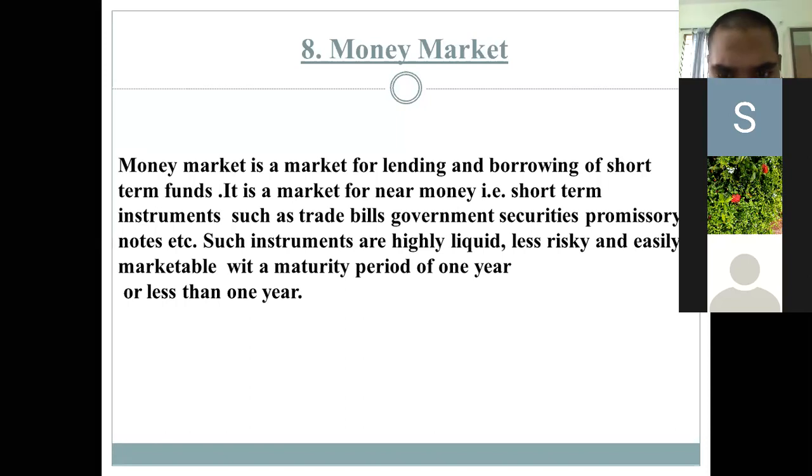So instruments such as trade bills, government securities, and promissory notes. Promissory notes you must have studied in bills of exchange. That promissory note is given, and on a certain date the promissory note will mature and the person will get the money back. And it is marketable with a maturity period of 1 year.